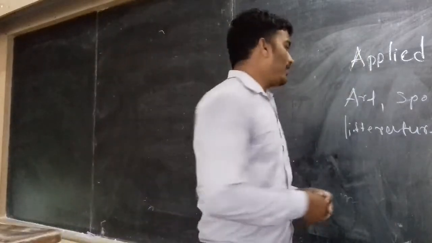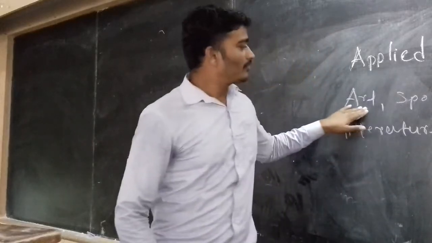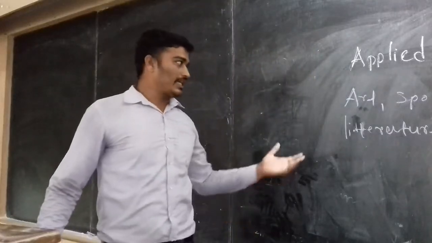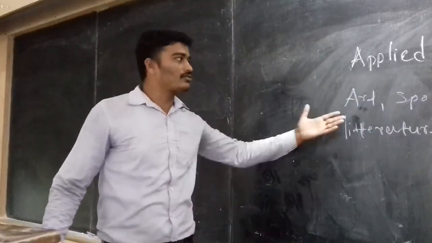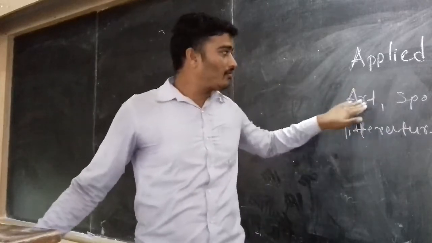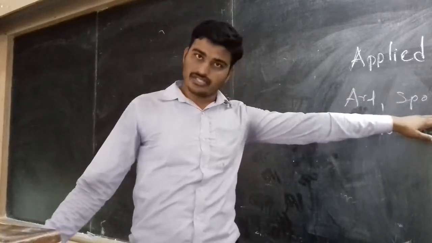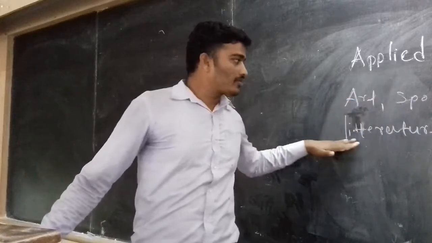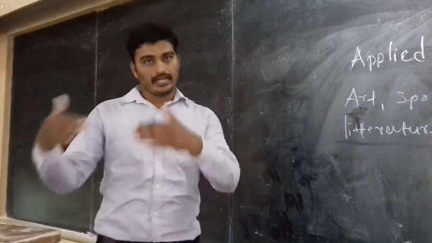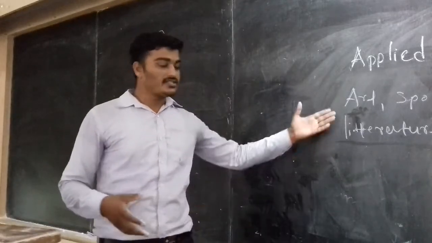So basically, if we see in art, many fields are there: music, painting, sculpture. These things are there. Songs also, singers are also there. Many professional opportunities are there. So the development of art, the exact background of art, its history we are going to see, and about sports, and also literature, which type of literature or novels are available in India and in foreign countries, that we are going to see in this section. Okay.